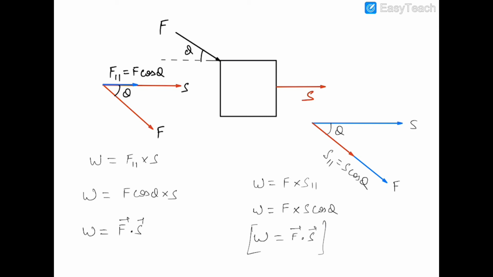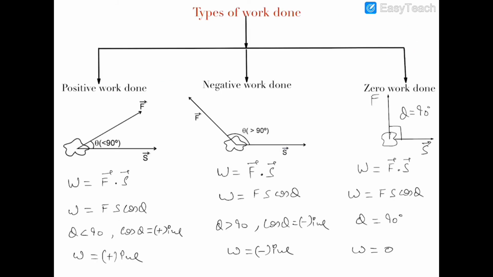The unit of work done is joules, and joules is in MKS, meter kilogram second, and ergs is in CGS, and 1 joule is equal to 10 to the power 7 ergs. This is the conversion. This is the CGS unit and this is the MKS unit. Now you can easily find out the dimensions.